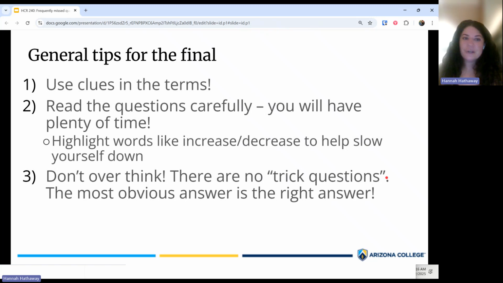So, just some general tips for the final. Like I said, use the clues in the terms, really carefully read those questions, and then don't overthink things. There's no trick questions. Oftentimes, the right answer is the most obvious answer. So, trust yourself. Okay, so with that in mind, let's go ahead and go over some of the most frequently missed questions from the final.